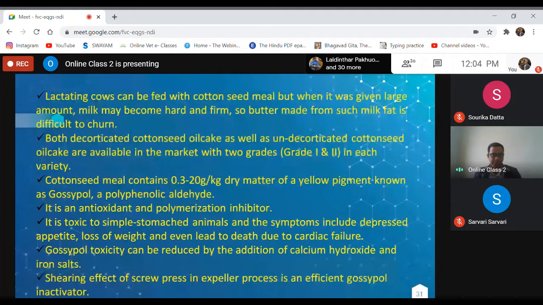It is toxic to simple stomach animals, and the symptoms include decreased appetite, loss of weight, and even death due to cardiac failure. Gossypol toxicity can be reduced by addition of calcium hydroxide and iron salt. So these two can be used to reduce gossypol toxicity while using cottonseed meal.